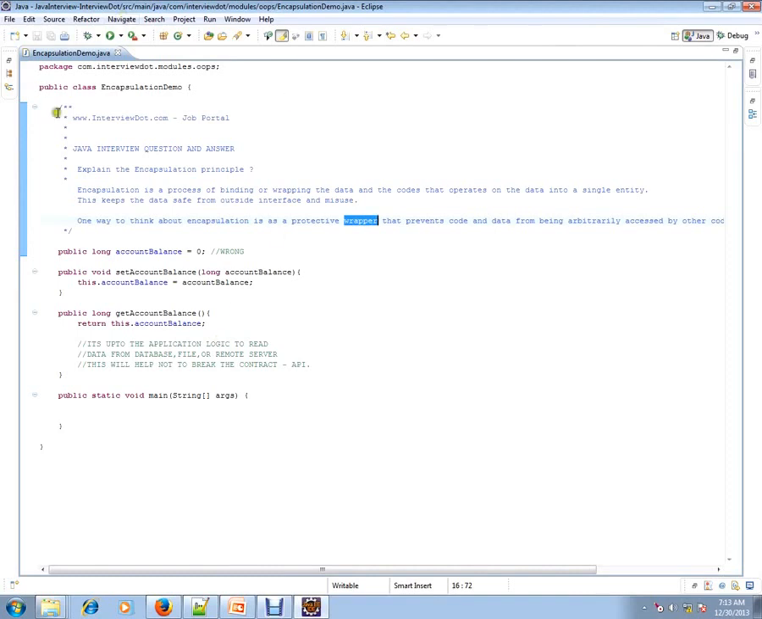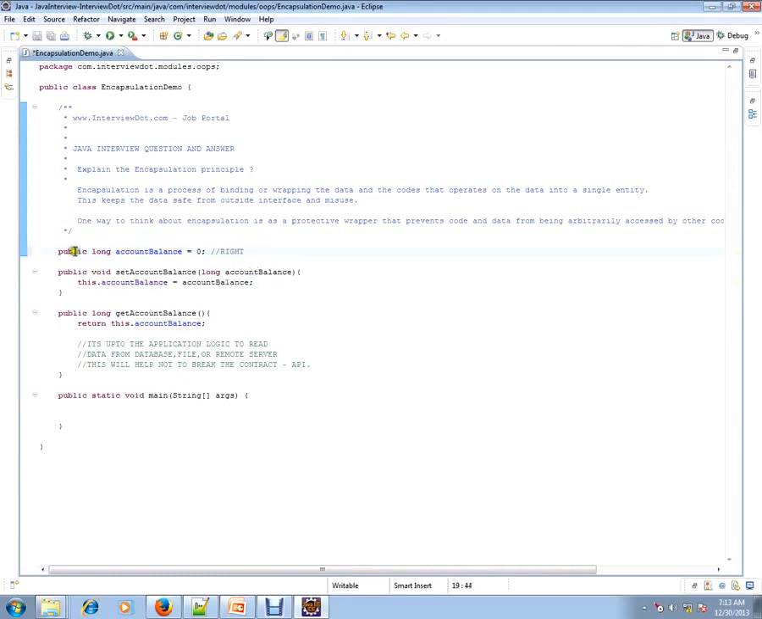I have a class called EncapsulationDemo and I have a variable called accountBalance. Say you have a very critical application that deals with account balance, credit, debit, something like that, just for demo purposes. I have a variable called accountBalance and some other variables along with that. Now in the code I have marked it as public. This is really bad coding practice. You should never mark a variable as public. This is wrong. So how do I make it right?